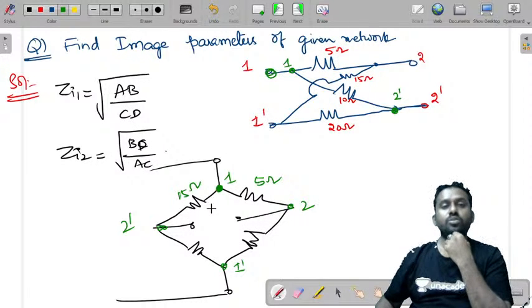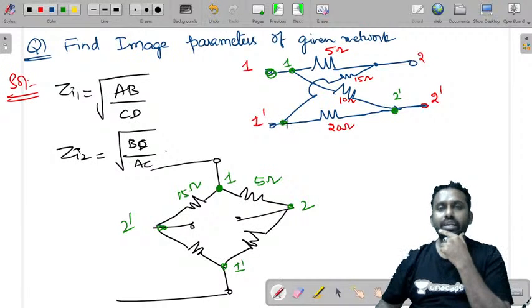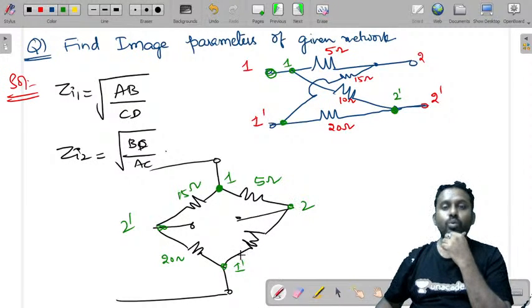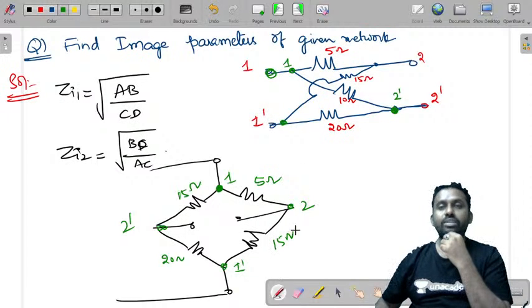Sorry. Again, between 2 dash and 1 dash, there is a resistance of 20 ohms. Similarly, between 2 and 1 dash is another 15 ohm resistor. Between 1 and 2 dash, sorry, this is 10 ohms, right?